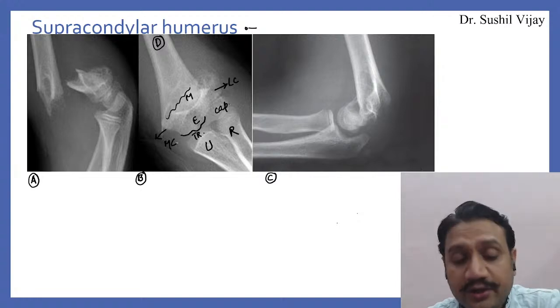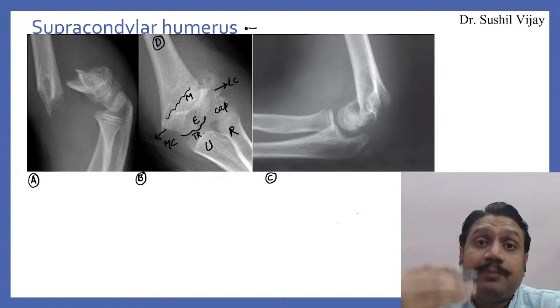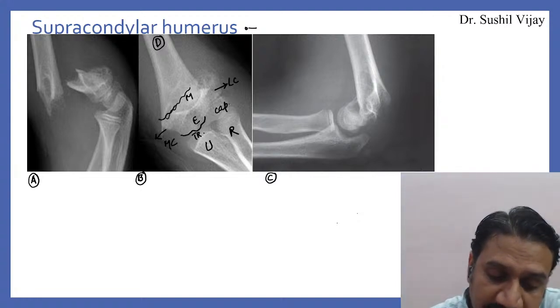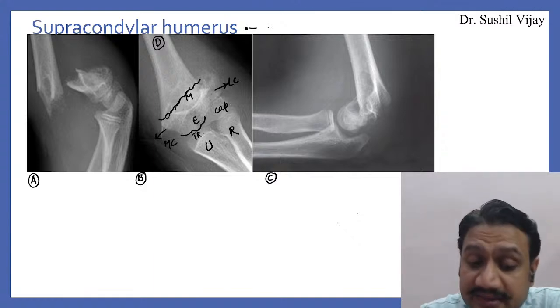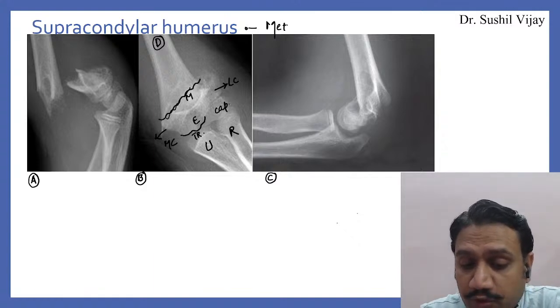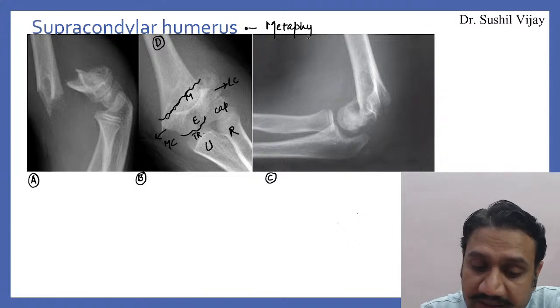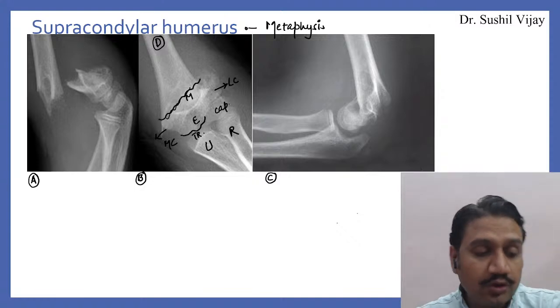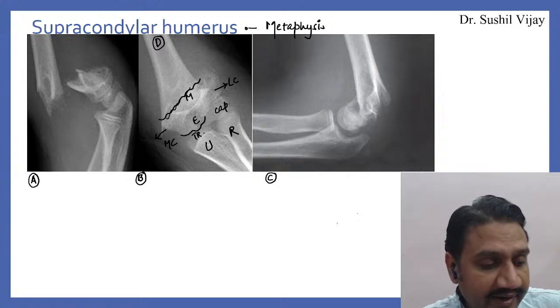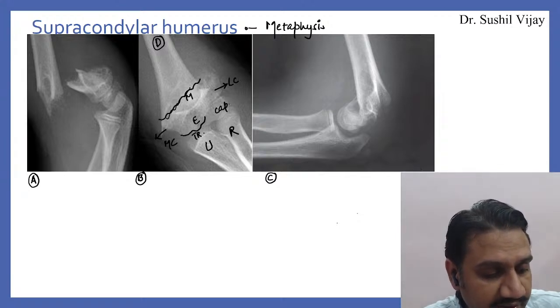Now, supracondylar means above the condyles. This is the metaphysis of the long bone, right? And why is metaphysis so important? Why is metaphysis a wonderful site?